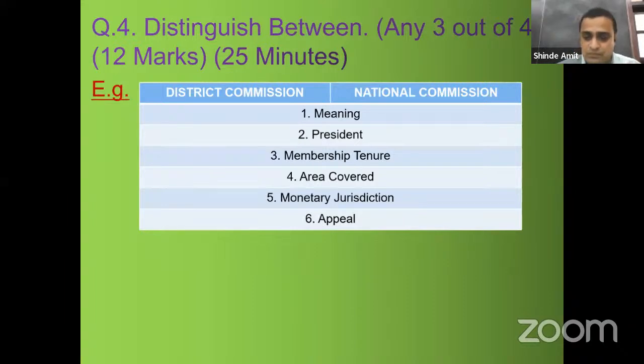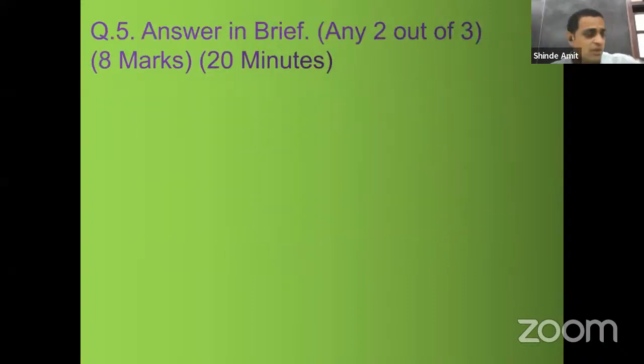Question number 5, answer in brief, any 2 out of 3. Again, option is there, be selective. For every question, 4 marks are allotted. So for 2 questions, 8 marks are there. Time allotted 20 minutes. It means for each question, you can allot 10 minutes.